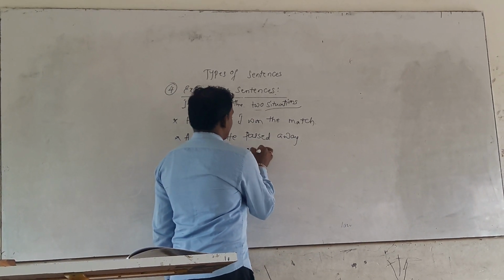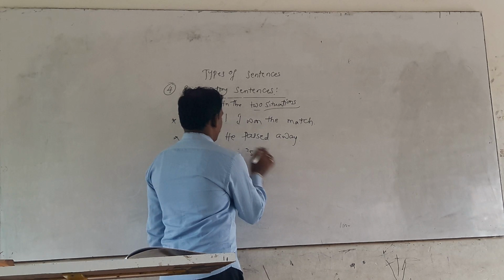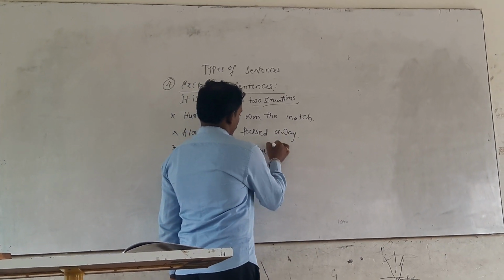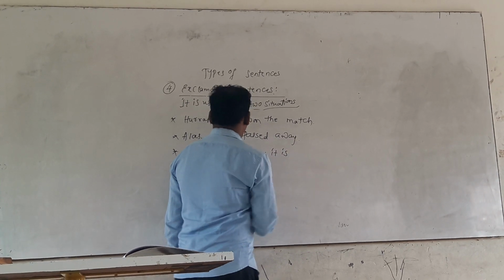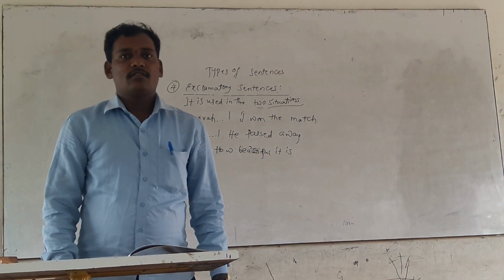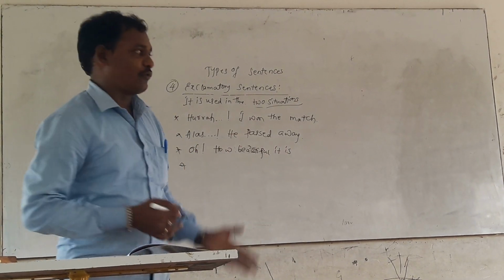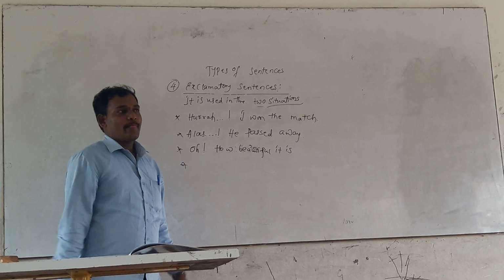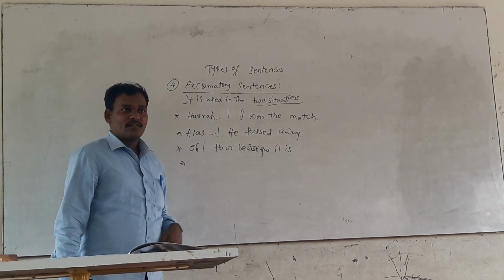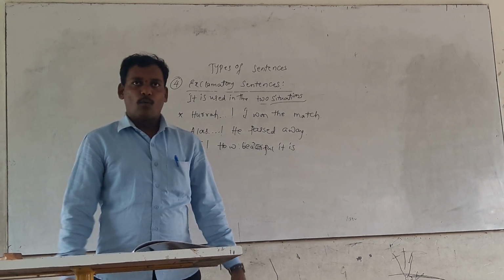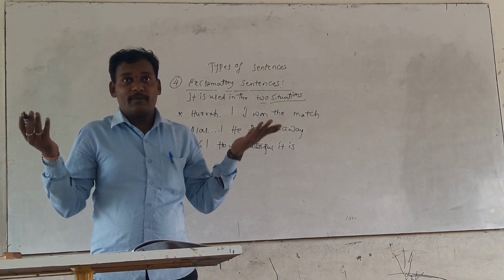How beautiful it is. How beautiful. How beautiful it is. It's a nice sentence. It shows wonderfulness. When you are going to visit the Taj Mahal in Agra, or Gol Gumbaz, whenever you stand before the Taj Mahal or Gol Gumbaz, you say, wow, what a beautiful monument it is.